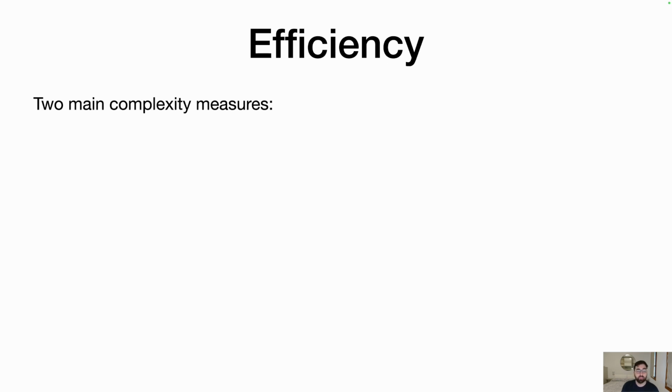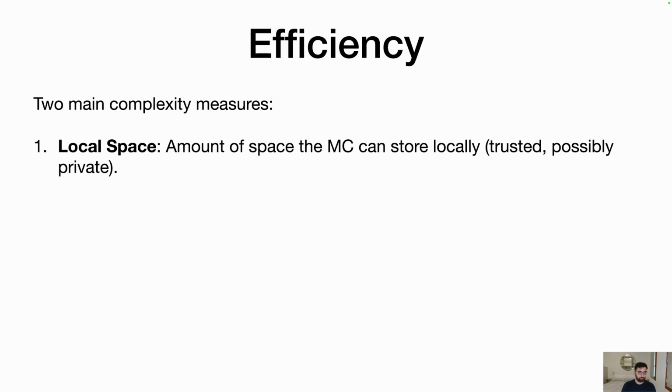There are two main efficiency metrics that we care about in memory checking. One is local space, which is the amount of space that the memory checker can store locally in a trusted way. And you can imagine private or non-private versions of this. Everything I'm going to say today is going to apply to both settings.